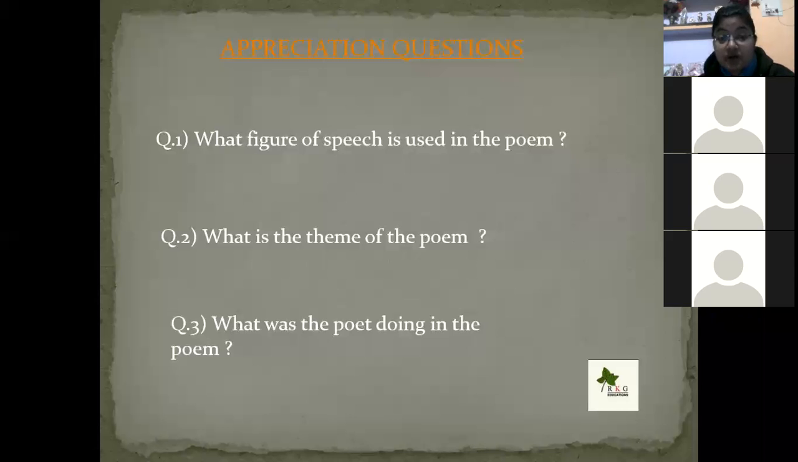Very good. What was the poet doing in the poem? The poet was wandering alone in the countryside. Very good. The poet was wandering alone in the countryside.